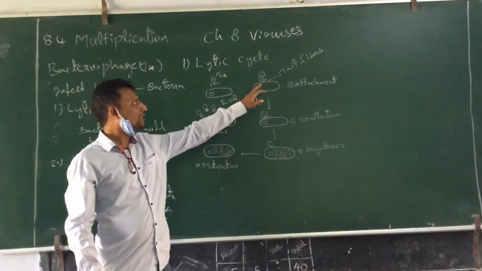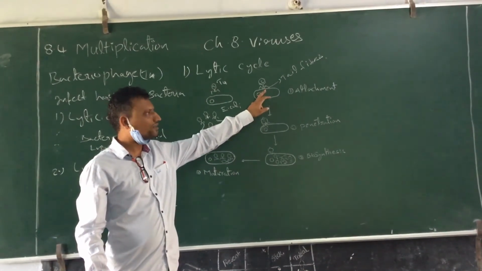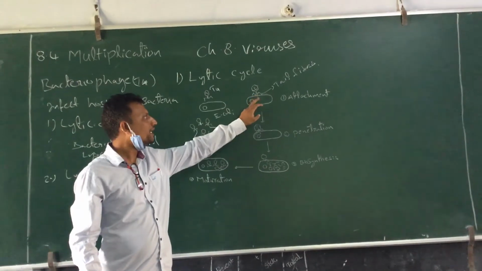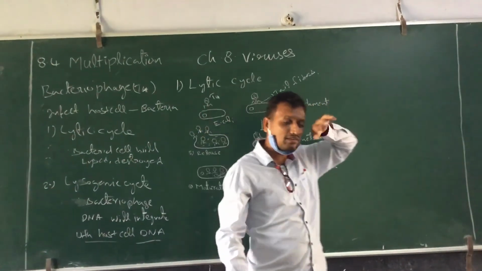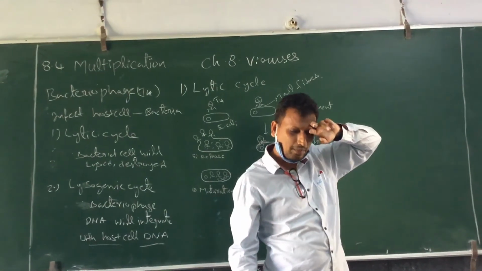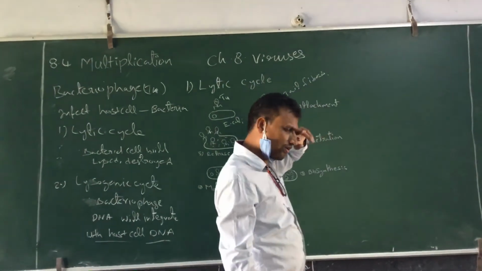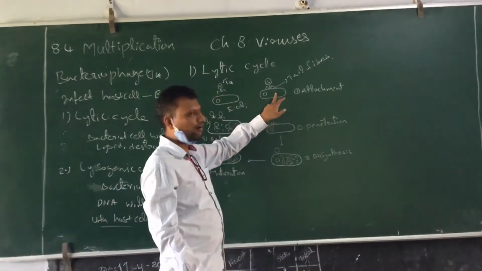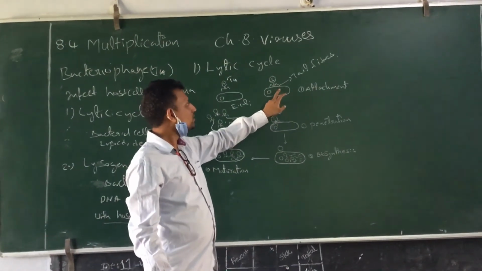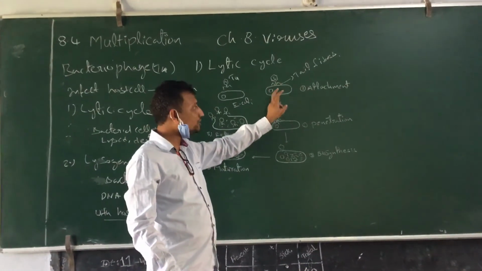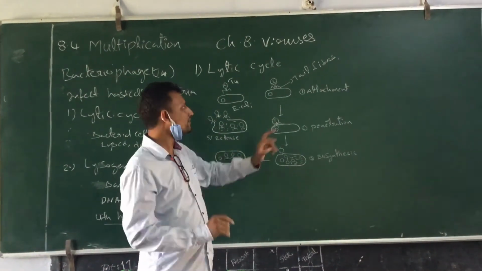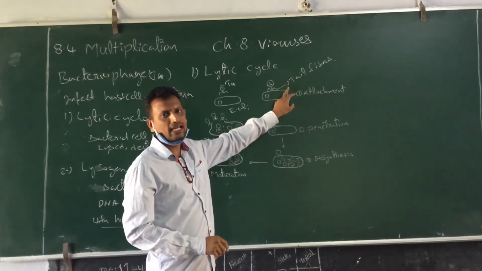These tail fibers recognize some specific proteins in the bacterial cell wall. So this is called attachment.